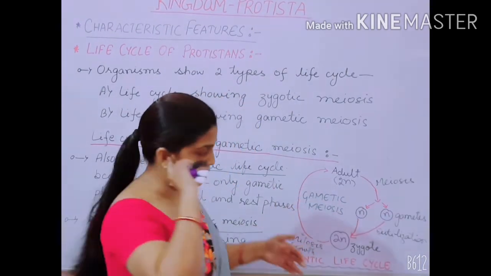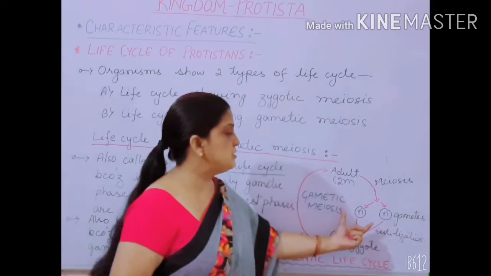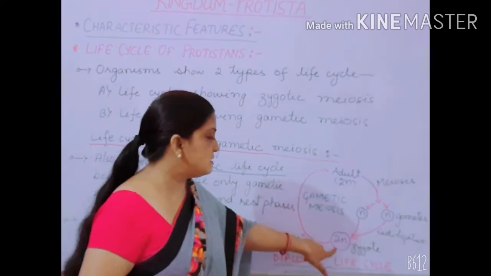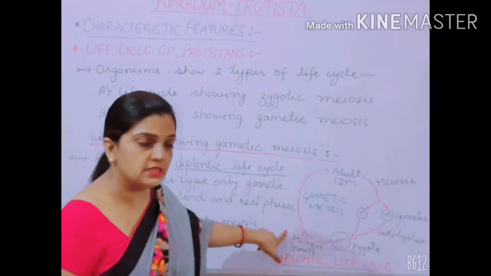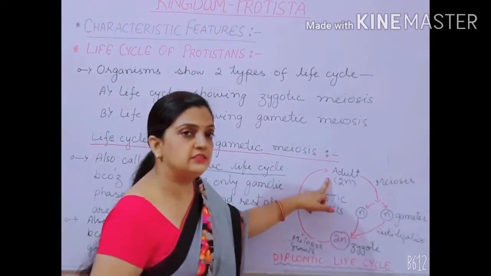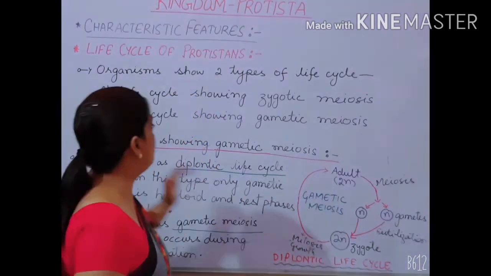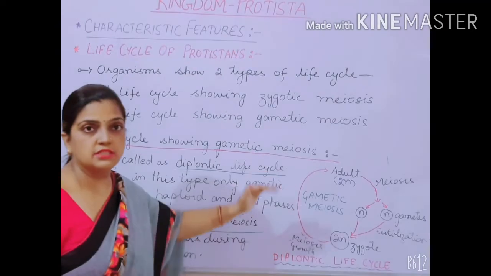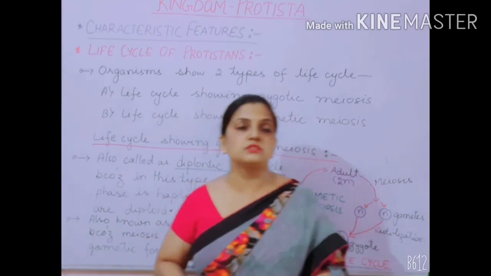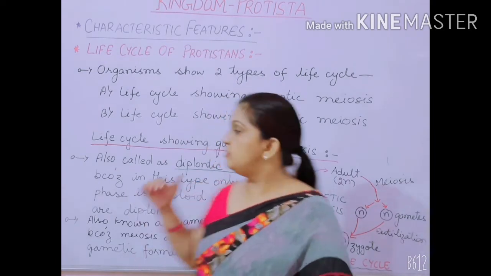Now what happens during this life cycle? During the sexual reproduction process, the adults undergo meiosis to produce haploid gametes. These haploid gametes fertilize together to form a diploid zygote. Then this diploid zygote undergoes mitosis. It means that it will show growth and develop into an adult, and this adult will also be a diploid structure. This is what the life cycle showing gametic meiosis means. I hope it is clear to you what zygotic meiosis and gametic meiosis are, and what is meant by haplontic and diplontic life cycle.